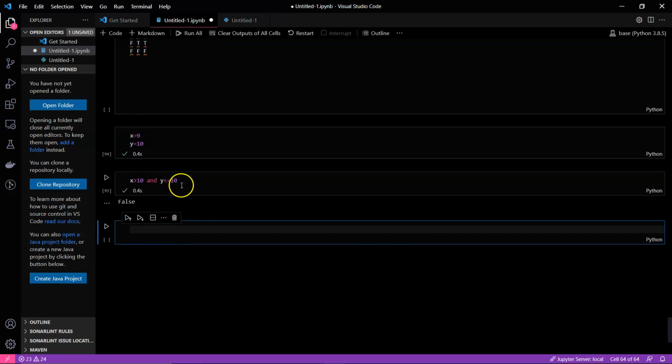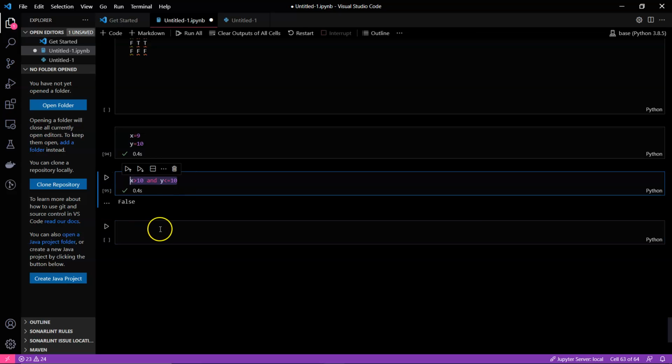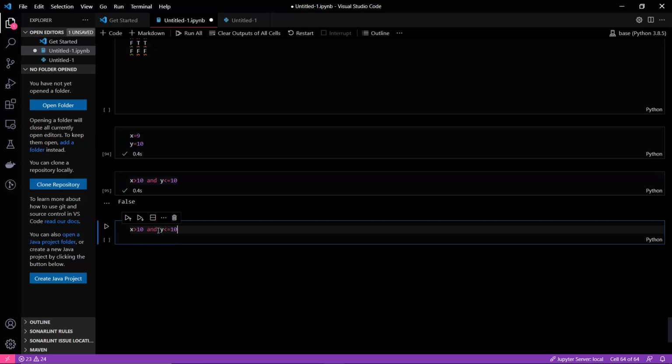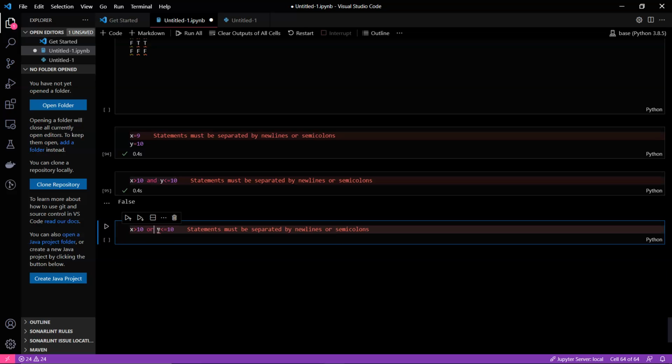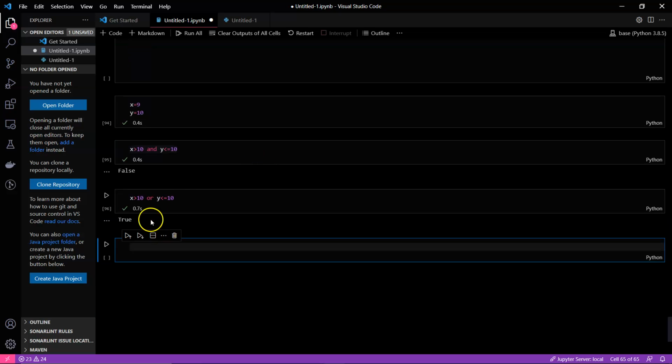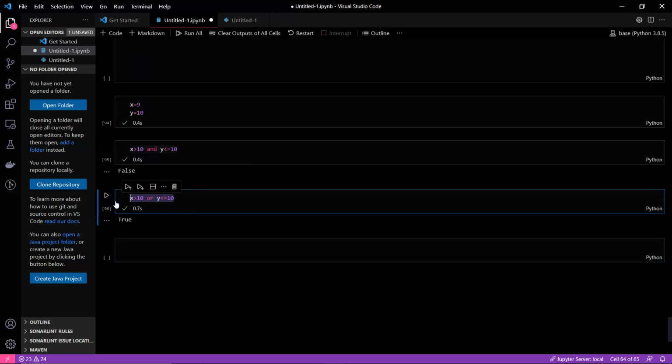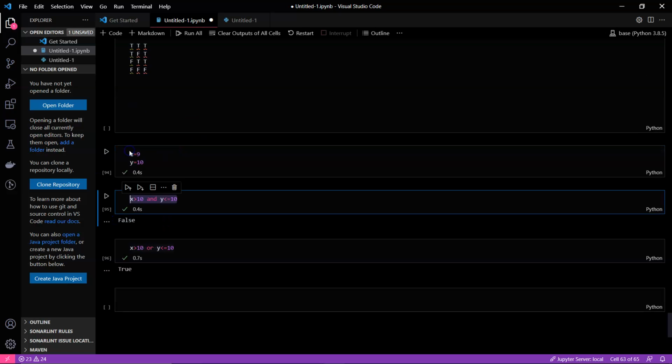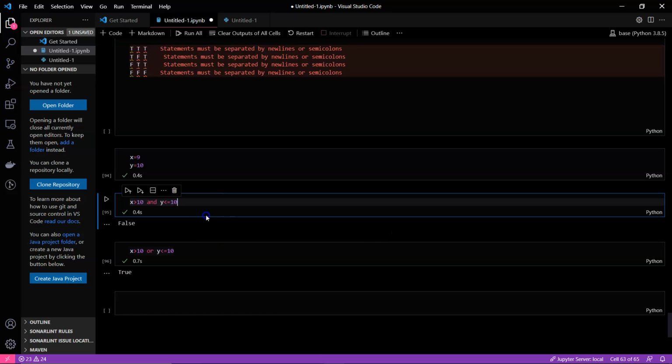And the same thing if we are using the or operator, we'll get true, because even if one statement is true in or, we'll get true. In and, even if one statement is false, we'll get false. So this is all about logical operators.